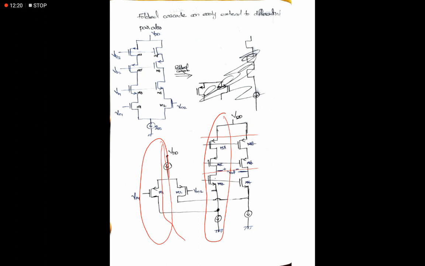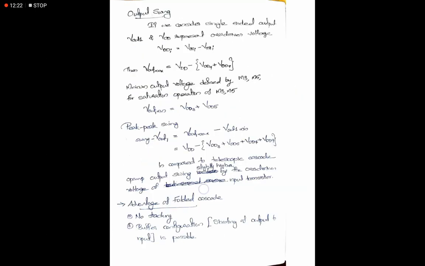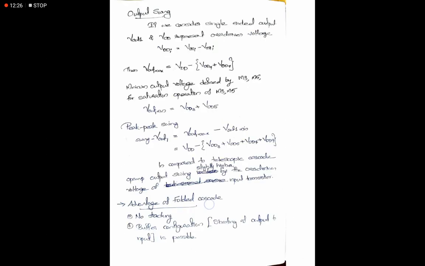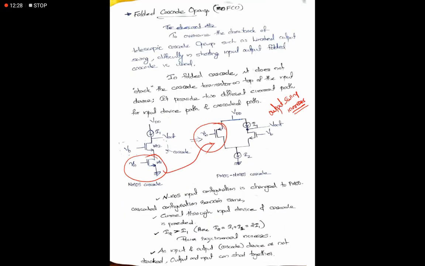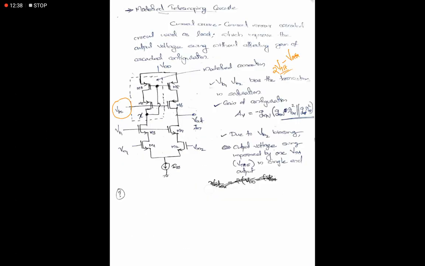That's all for this session, I think. We discussed the cascode op-amp, the telescopic cascode op-amp, and then we modified the telescopic cascode op-amp with a single stage output using diode configuration like this one. Single stage configuration, single-ended output.